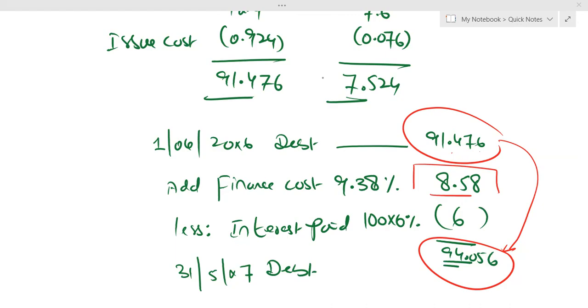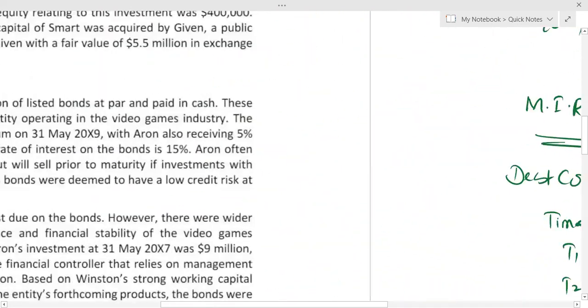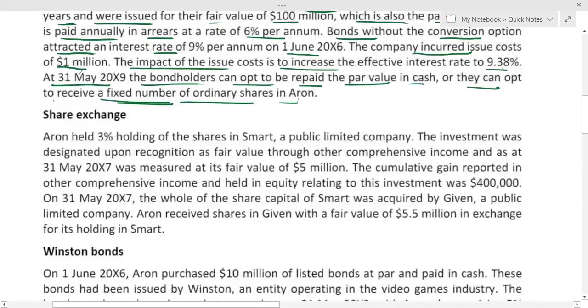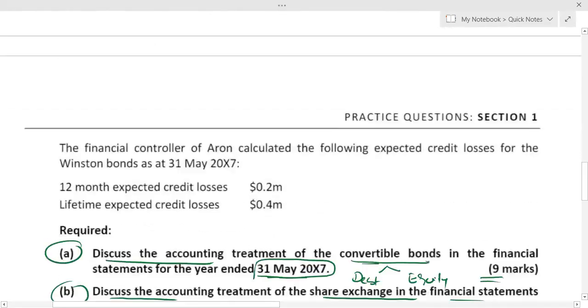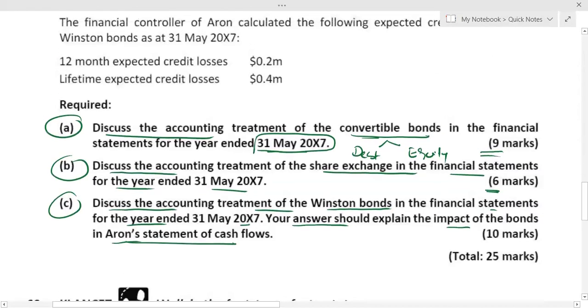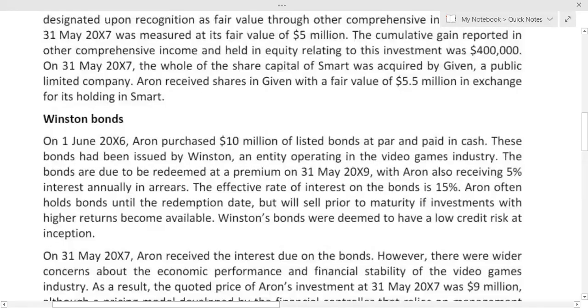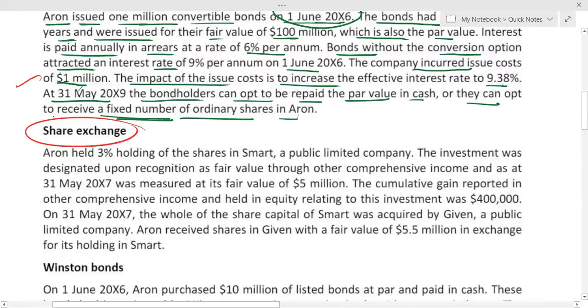Now let's come here. This is done, okay? Part A. But student, I'll tell you at the end of the video what you need to do. Part B. Discuss the accounting treatment of share exchange in the financial statement for the year ended 31st May 7. How many marks are there? 6. Okay, let's read. Share exchange. Aaron held 3% holding of shares in Smart.